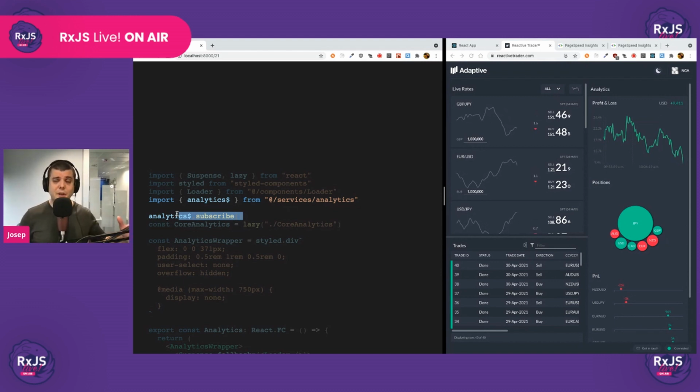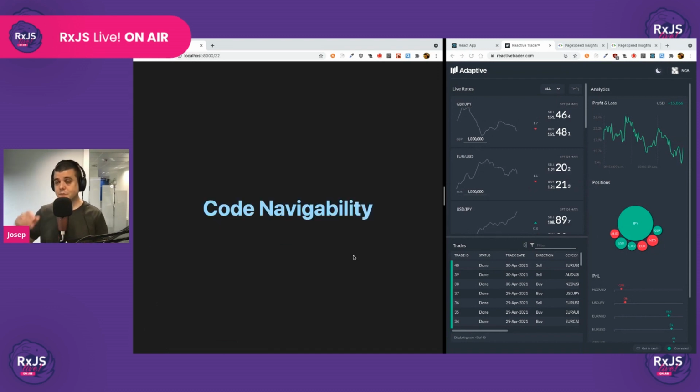But this subscription doesn't know anything about the logic of these components. It only knows, because we are deriving the streams, how to get the data, nothing else. So we can isolate all the logic for these components, and we can collocate it there. And just like that, we have completely code split our application, without compromising the way that we write our code, which I think is super cool.